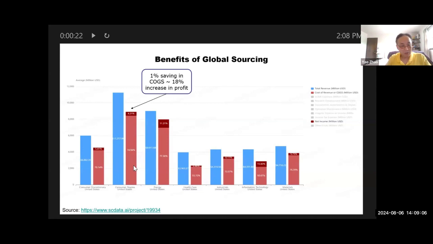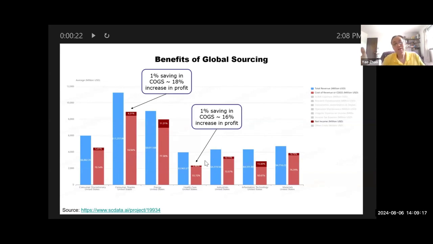Now this is consumer staples. Let's look at another one. Let's look at healthcare. For healthcare, cost of goods sold does not account for that much of a percentage of the revenue. It's about 55%. But still, if you have 1% savings in cost of goods sold, it's about 0.5% of the revenue. And if you look at their net margin, which is only about 3% or 2%, so 1% savings in cost of goods sold is equivalent to a 16% increase in profit.